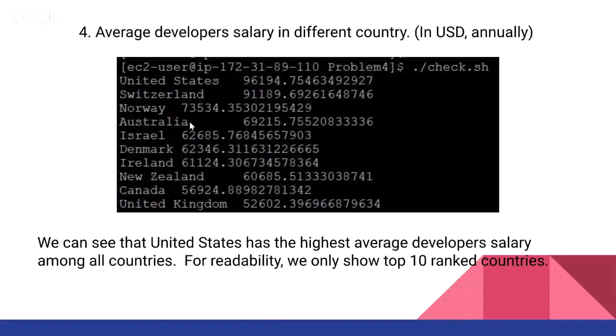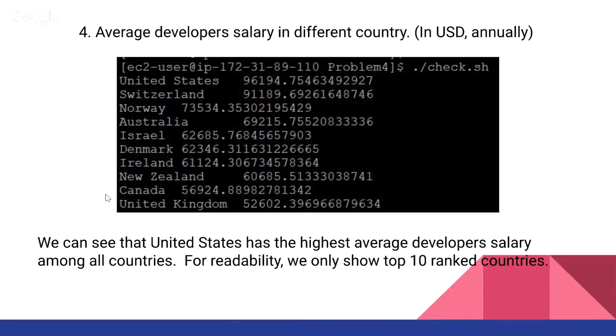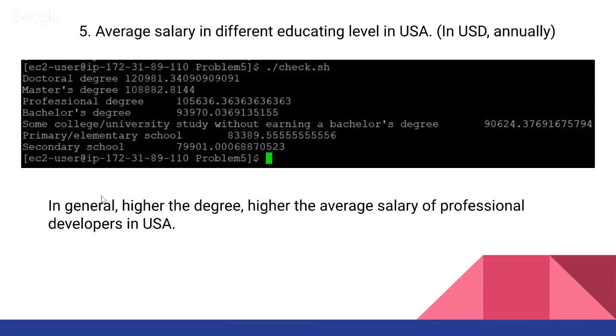And the average developer salary in different countries. Notice that it is in US dollars and annual. United States has the highest average developer salary among all countries. We only show the top 10 ranked countries, but actually there are many more countries. Next, the average salary at different education levels in the USA. Generally speaking, we can see that the higher the degree, the higher the average salary of professional developers in the USA.